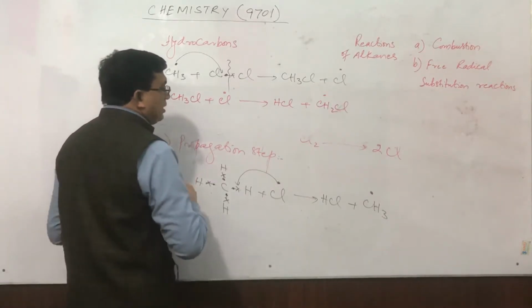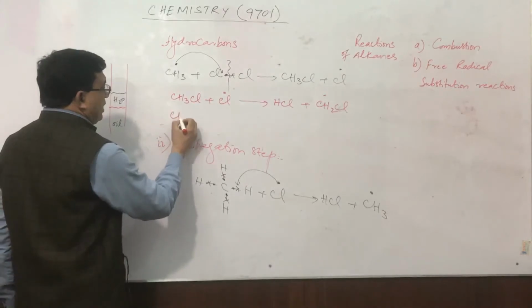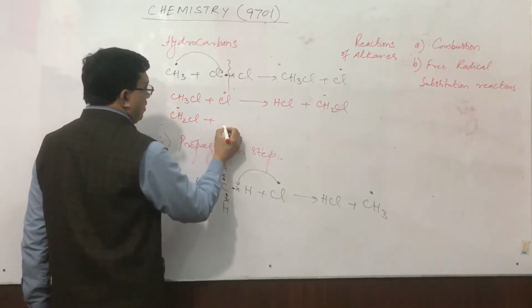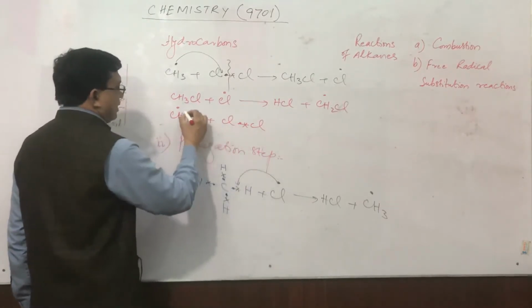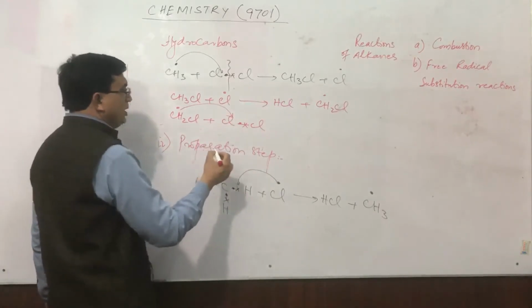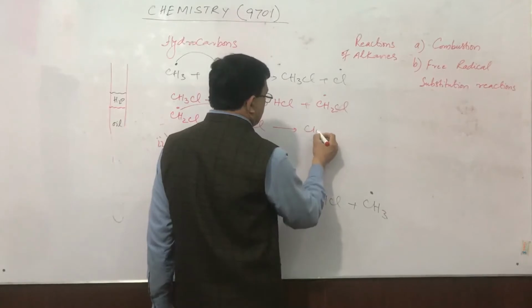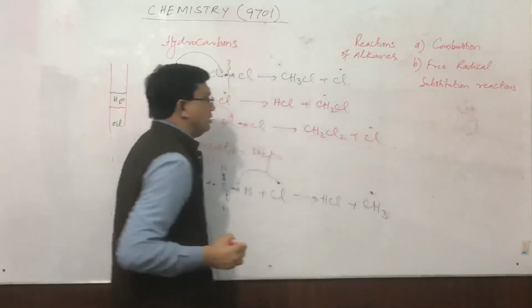Now this free radical once again attacks a chlorine molecule, taking up 1 chlorine and producing CH2Cl2 plus Cl free radical.